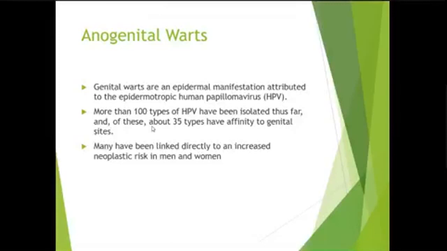Anogenital warts. Anogenital warts are sexually transmitted warts, and they are included in STIs or sexually transmitted infections caused by human papilloma virus. More than 100 types of HPV have been isolated so far, and about 35 types have affinity to genital sites. Anogenital warts have been linked directly to an increased risk of neoplasia in both men and women.